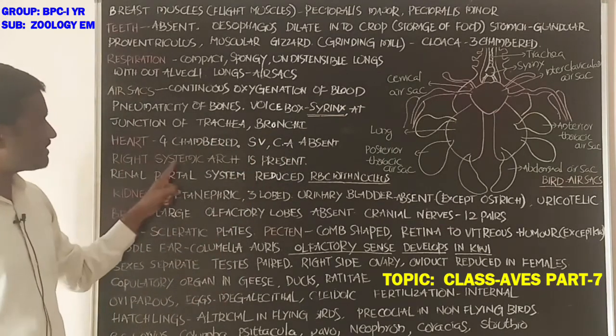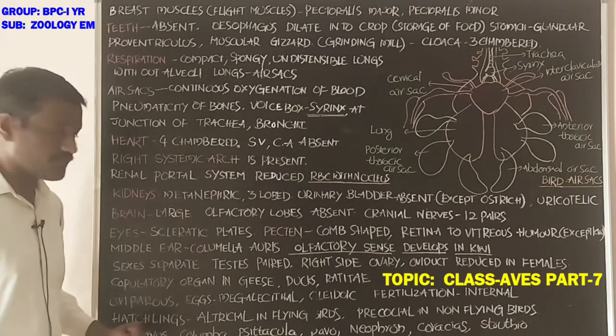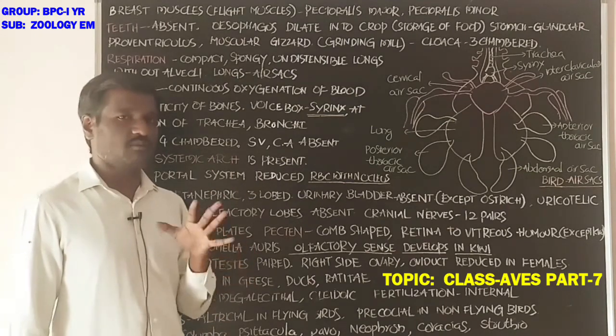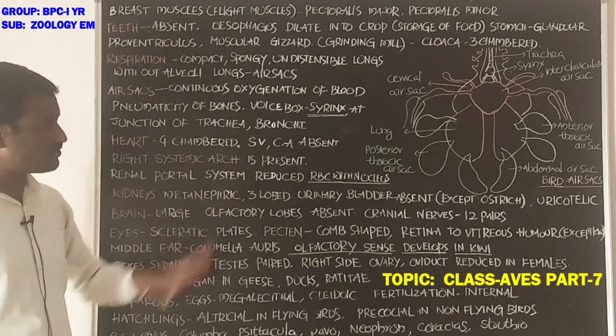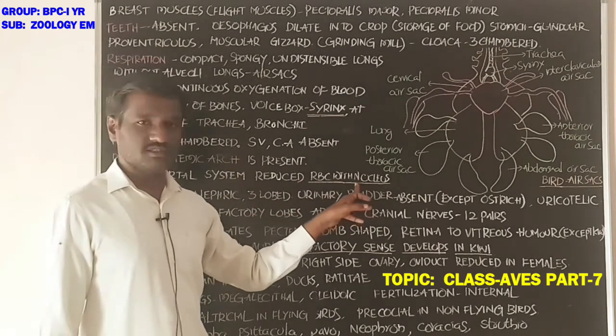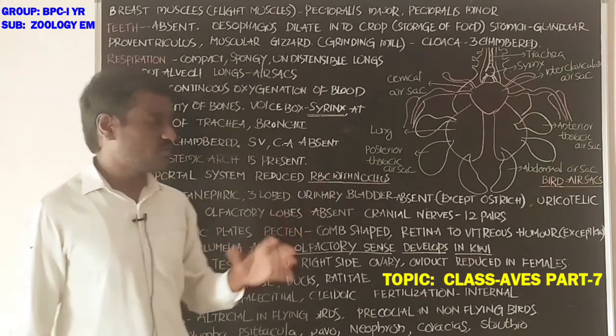Next, the right systemic arch is present in the birds. Next, the renal portal system is reduced. RBCs are with nucleus.